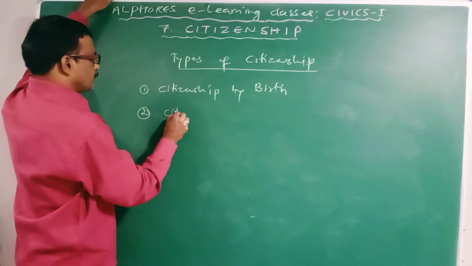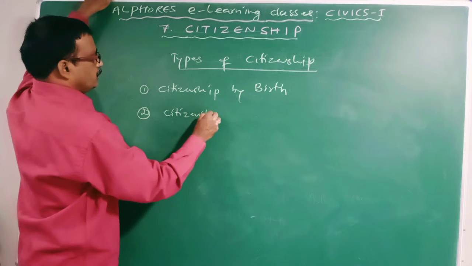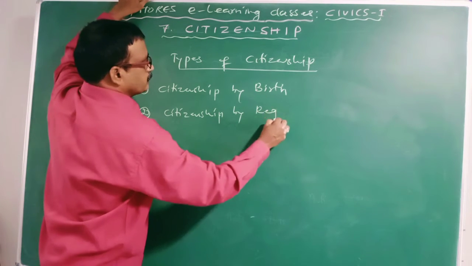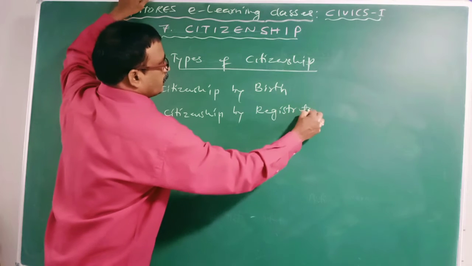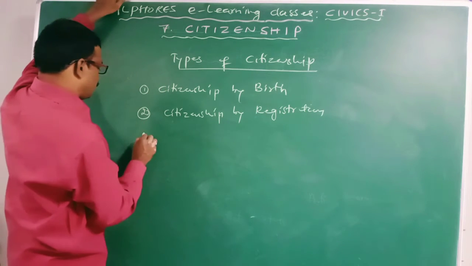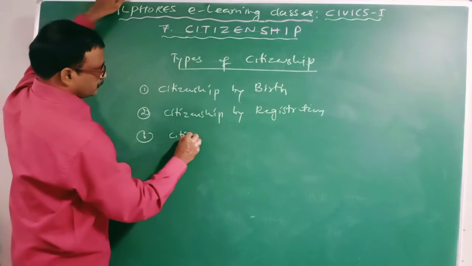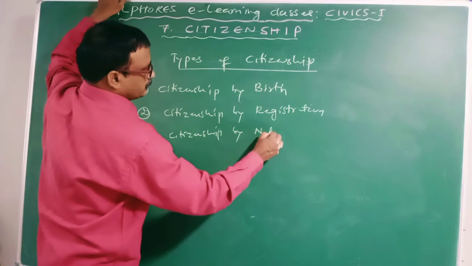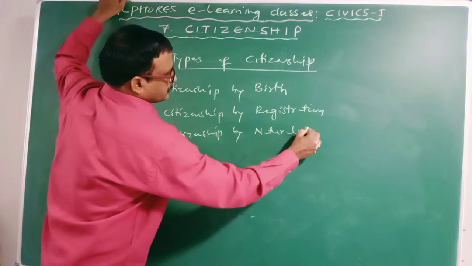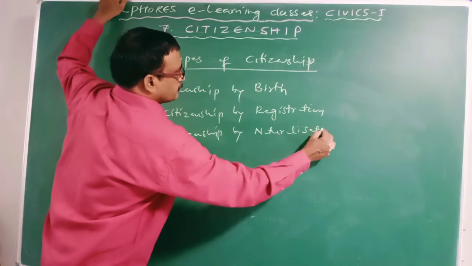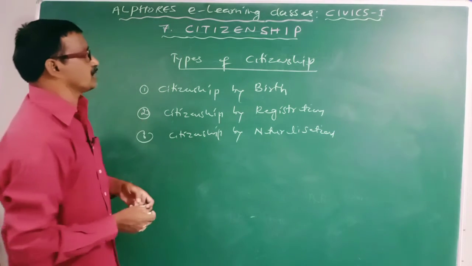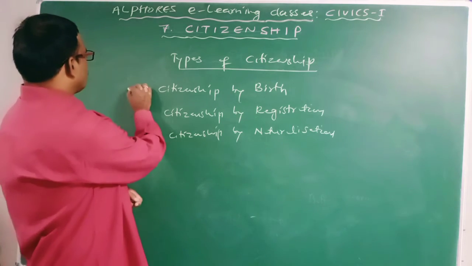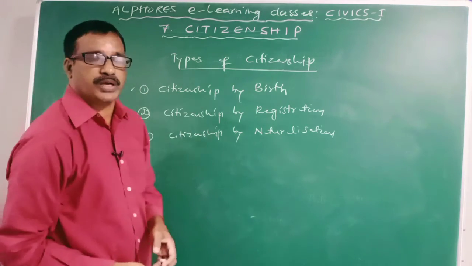Number 2, citizenship by registration. 3, citizenship by naturalization. Yes, these are the 3 types of citizenship. So the first one is citizenship by birth.